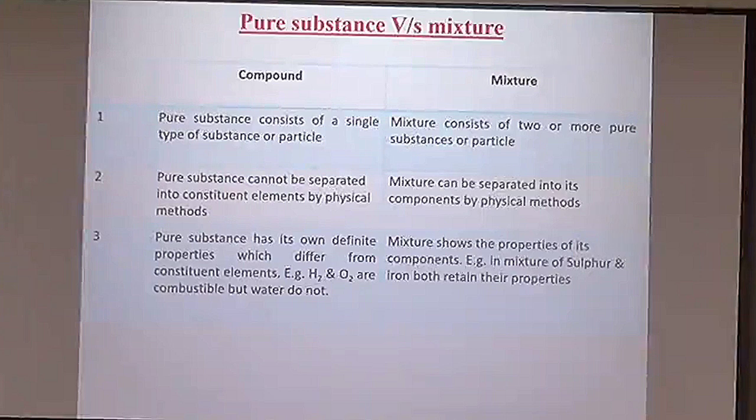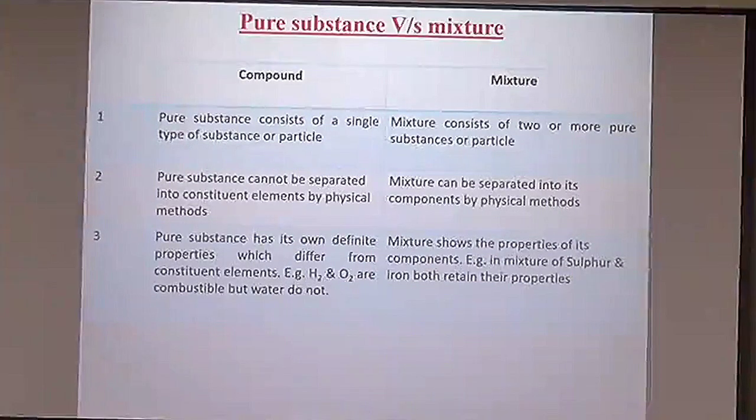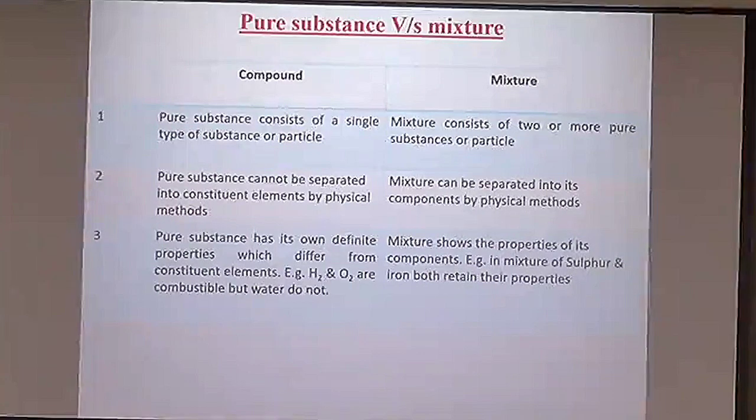A pure substance consists of a single type of substance or particles, and a mixture consists of two or more pure substances or particles of two or more different types. A pure substance cannot be separated into constituent elements by physical methods, but mixtures can be separated into their components by physical methods. A pure substance has its own definite properties which differ from its constituent elements, like hydrogen and oxygen are combustible, but water is not combustible.